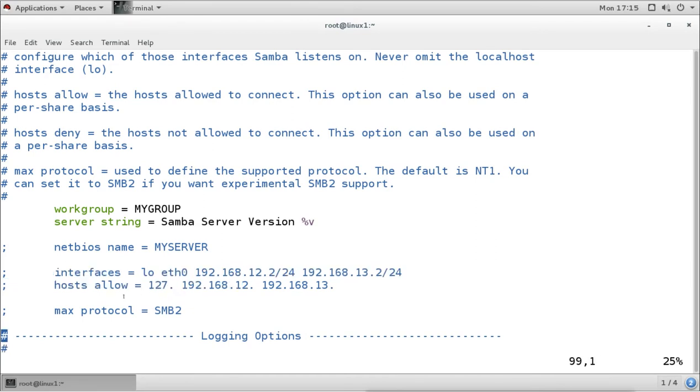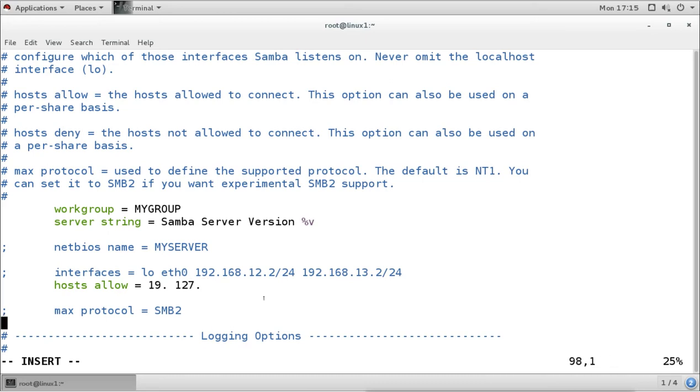For example, I want to allow only the network from this. So I will remove the comment, and then I will remove these IP addresses. These are not our network. So I will add only our network, that is 19 dot. Or if you want to accept requests locally from the loopback, then you can add 127 also.